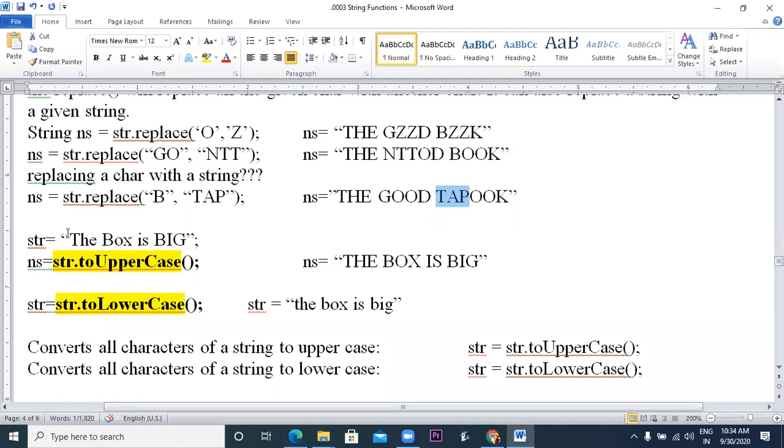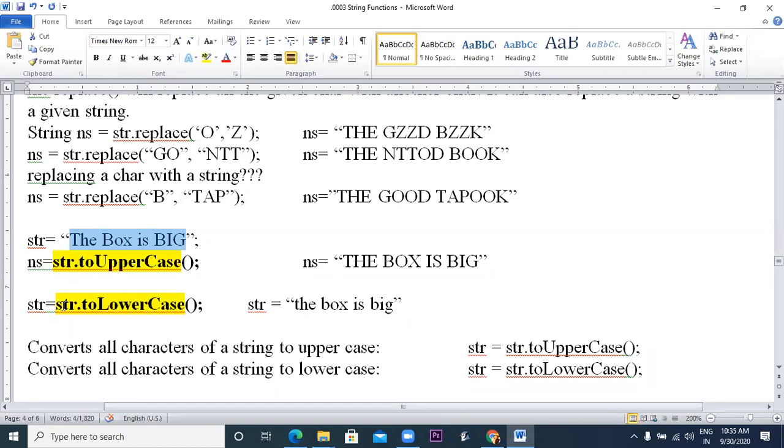So if the string is, the box is big, in mixed case you can see, and I'm storing the modified value into ns. So now ns will become, the box is big in capital letters and the value of str will remain the same because I'm not modifying str, and to uppercase will change all the characters to uppercase.